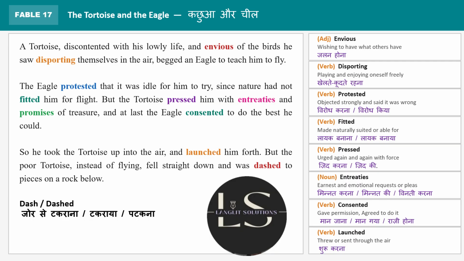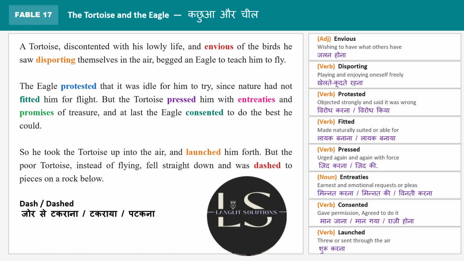So, a tortoise is discontented with his lowly life. A lowly life is a life that is not very standard, not a very good life. So, the tortoise was discontented with his lowly life, and it means that he was not satisfied with the kind of life that he was living. And he was envious of the birds because he was not able to fly, and the birds could fly, and he wanted to fly like those birds.